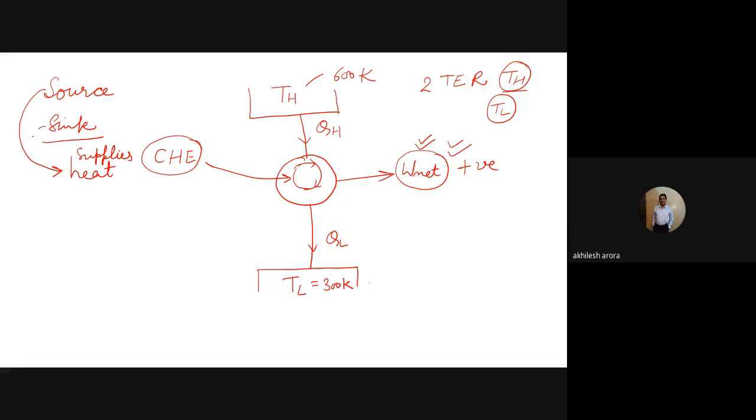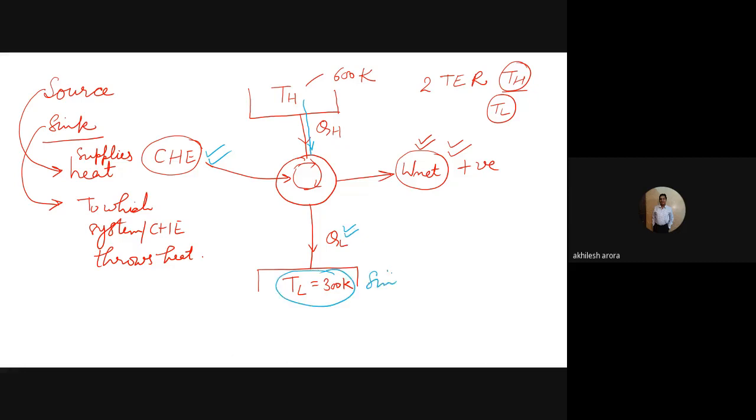Which supplies heat. And what is a sink? Sink is the system to which the cyclic heat engine throws heat. So here you can observe this reservoir at 600 Kelvin is supplying heat to the cyclic heat engine, and this cyclic heat engine is throwing QL amount of heat to this low temperature reservoir. So that means this is the sink and this is the source.